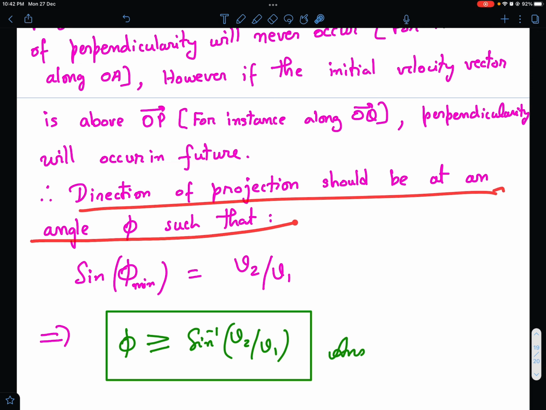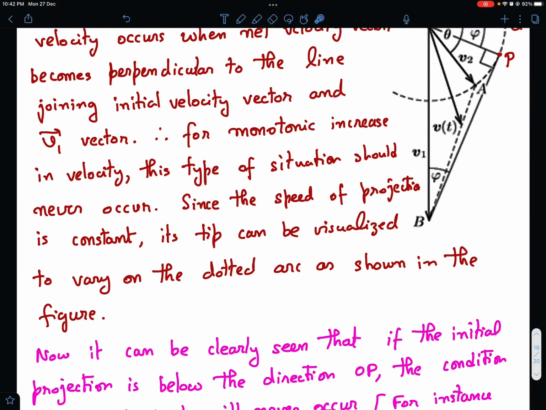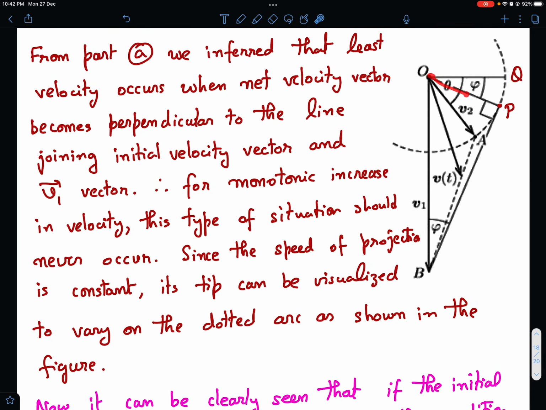Therefore, the direction of projection should be at an angle phi such that sin phi minimum is v2 by v1. That is, we should project it either along OP or below OP. In that case, velocity will increase monotonically. So this is the minimum value of phi. Either this should be the value of phi, or phi should be greater than this.